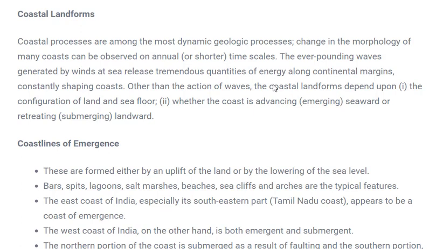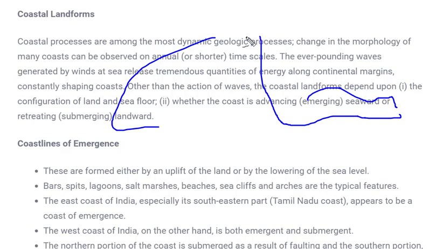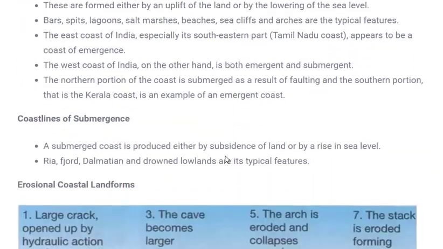Other is coastal landform. What are the coastal landforms? Coastal means the land area next to the sea. So this is land, and next to this the sea is flowing. For example, beaches are also coastal landforms. So there are several kinds of landforms which are formed in the coastal area. What are those landforms?